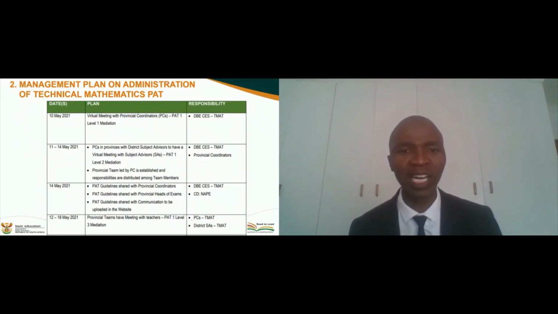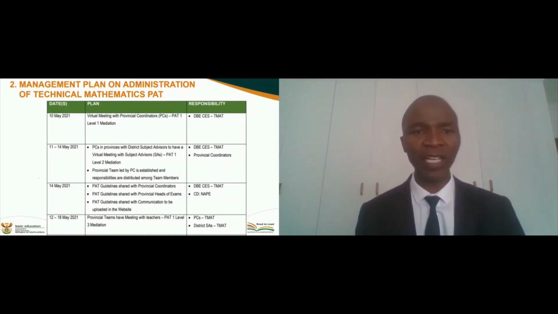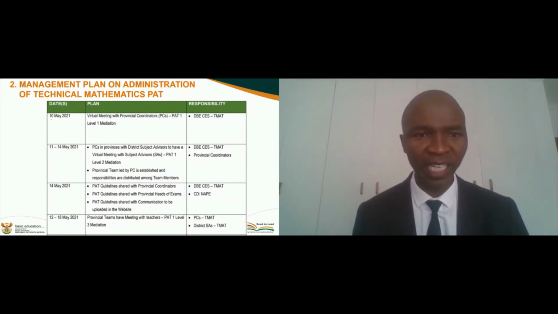Since we are administering for the first time, we said, let us have a management plan that will guide everybody and guide the whole system on what will be done and when that will be done. All right. Then the first thing on the 10th of May, as I indicated, was the virtual meeting with provincial coordinators.